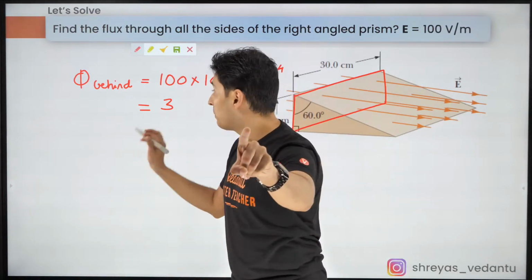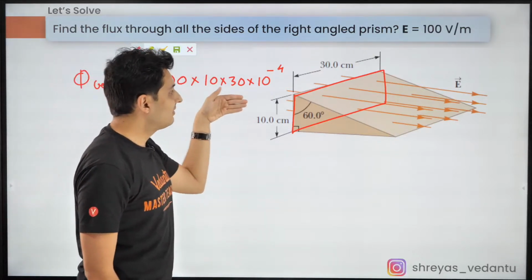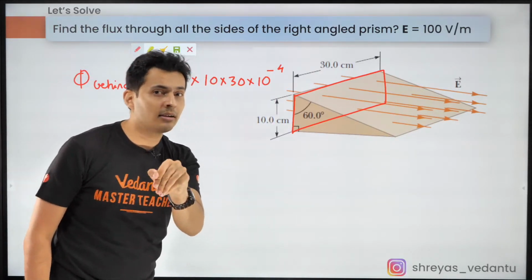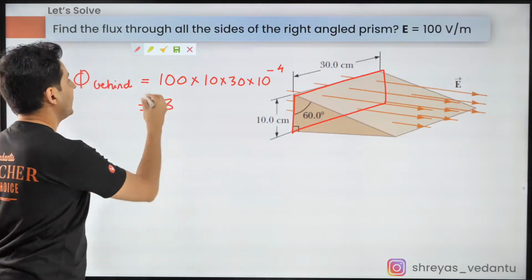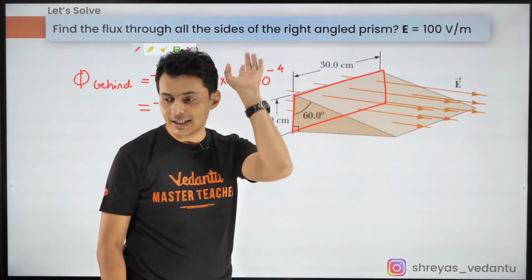Now, should I put plus or minus? Think about it. Because the field lines are entering in, not going out. So hence the answer is negative. Keep this in mind. Yep, negative.